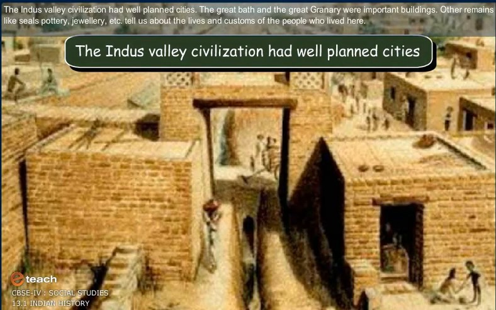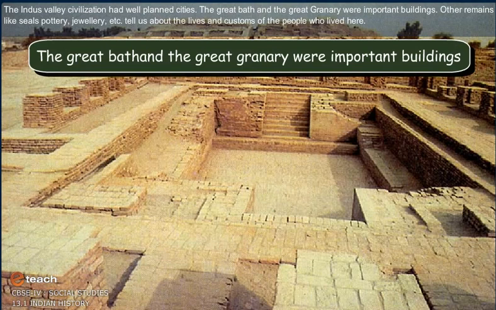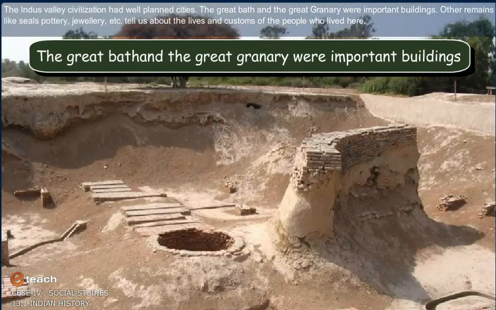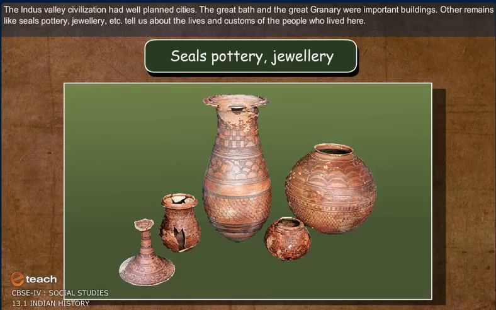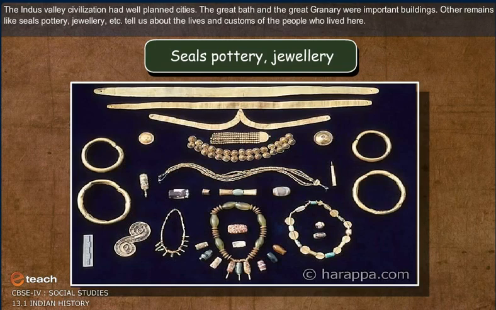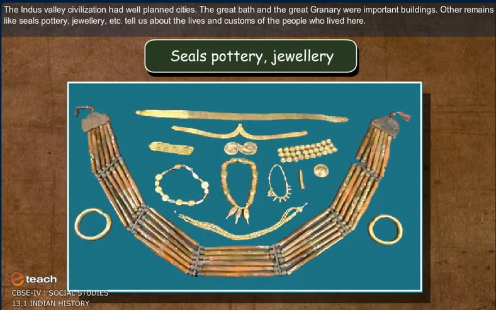The Indus Valley civilization had well-planned cities. The Great Bath and the Great Granary were important buildings. Other remains like seals, pottery, jewelry, etc. tell us about the lives and costumes of the people who lived here.